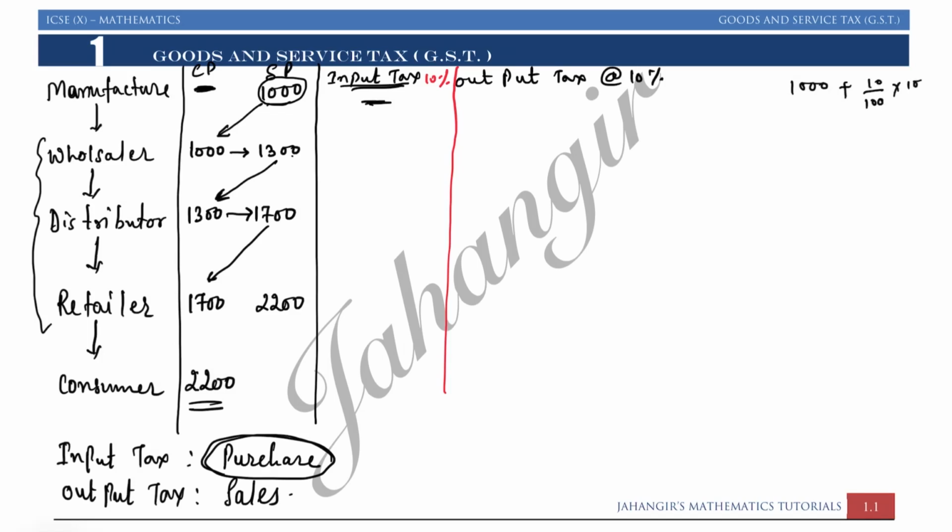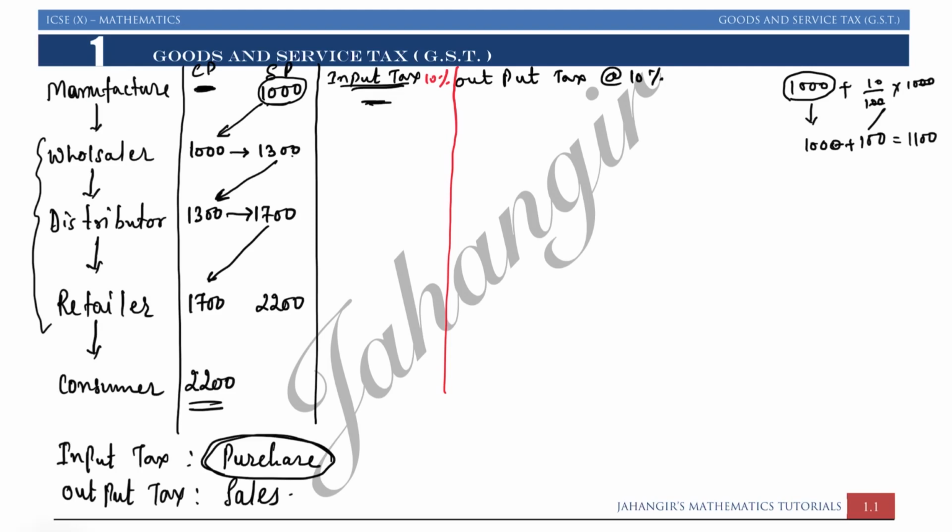Whenever you are buying an article, you are not going to buy on just the selling price. You have to always pay tax on the price which you have. So manufacturer is selling its goods to wholesaler, charging 1000 for an article and 10% tax, that is rupees 100. So manufacturer will be charging rupees 1000 plus 100, that is 1100, from the wholesaler.